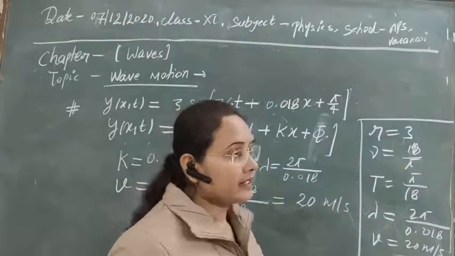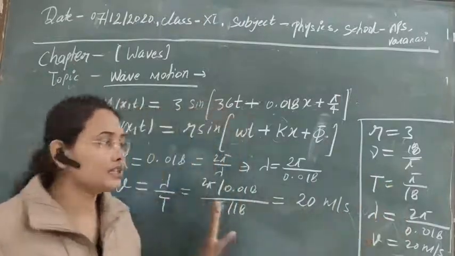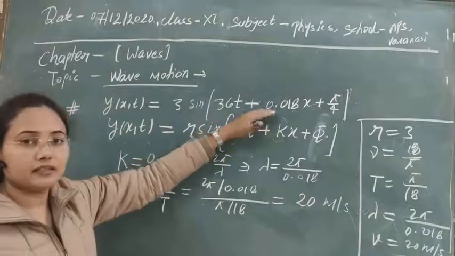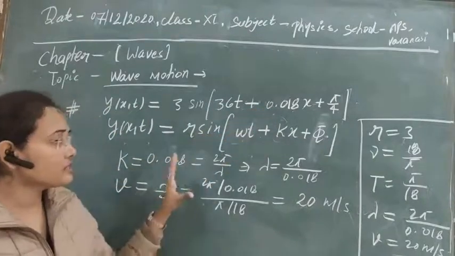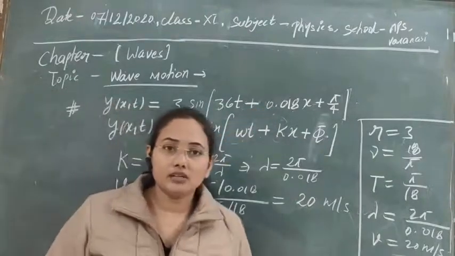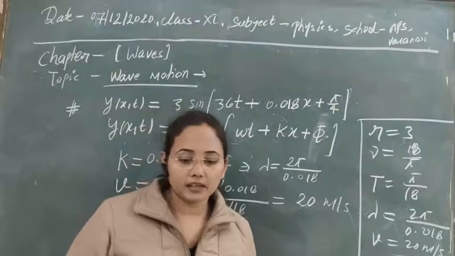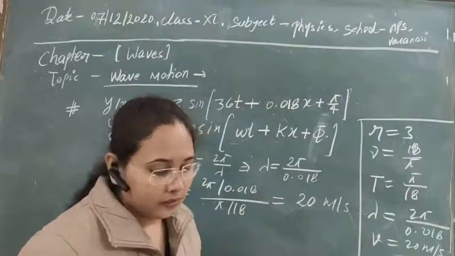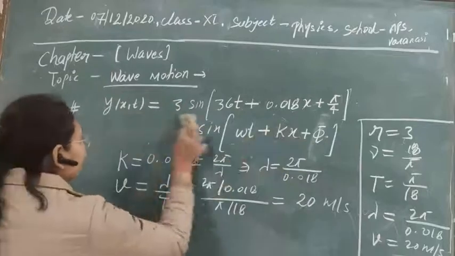So most of the factors we have discovered easily with the comparison equation. Also, you can solve for the particle velocity and the acceleration of the particle from here. So how can you solve that? Let's see.